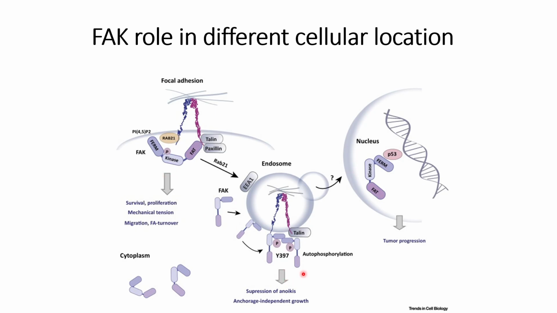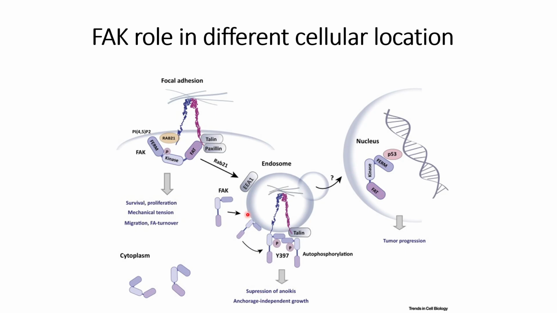So for cancer, how this FAK is transported into the nucleus needs to be identified so that we can target tumor progression.